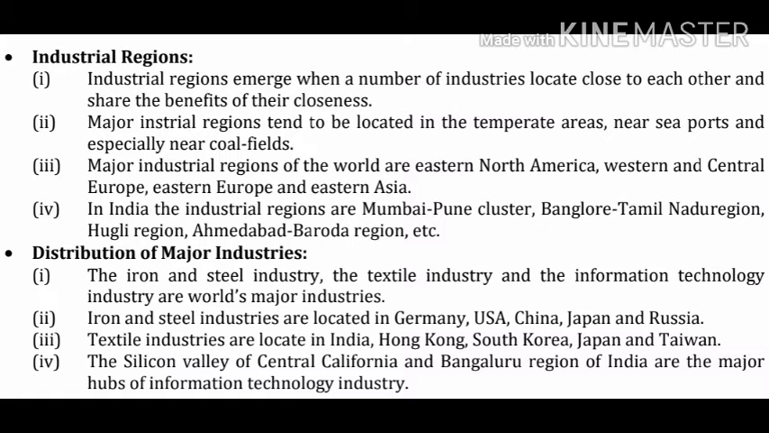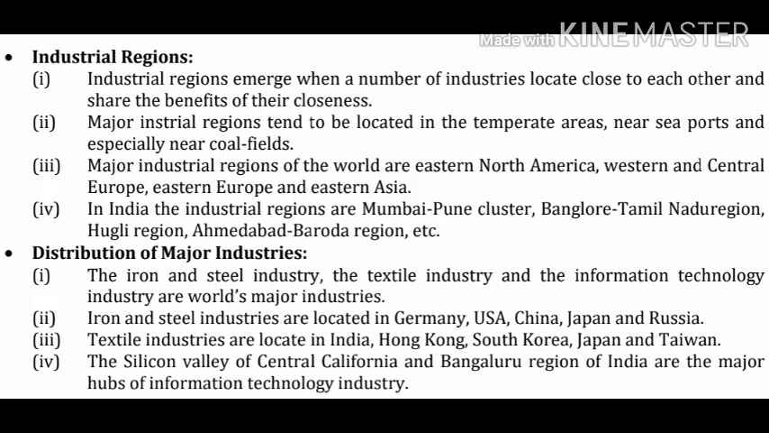Next topic of the chapter is industrial region. Point number 1. Industrial regions emerge when a number of industries locate close to each other and share the benefit of their closeness. Point number 2. Major industrial regions tend to be located in the temperate areas near seaports and especially near coal fields.